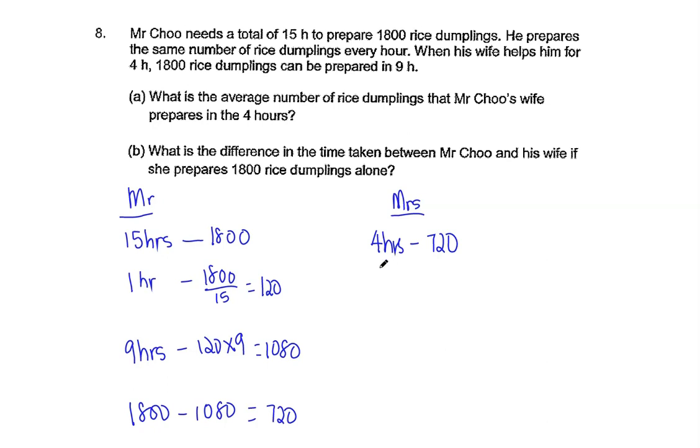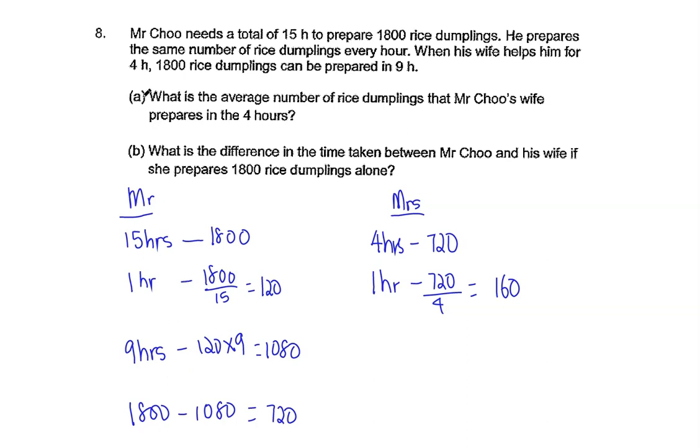Now we can proceed to find how many dumplings Mrs. Chu can prepare in 1 hour. So we take 720 divided by 4. And we get 180 dumplings. So we have found the basic information here, correct?